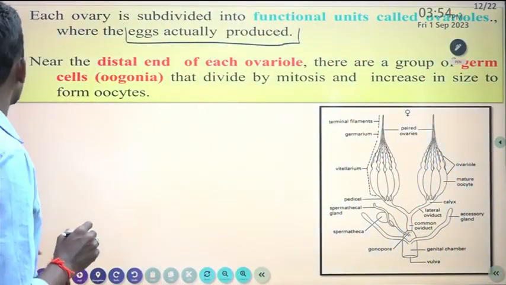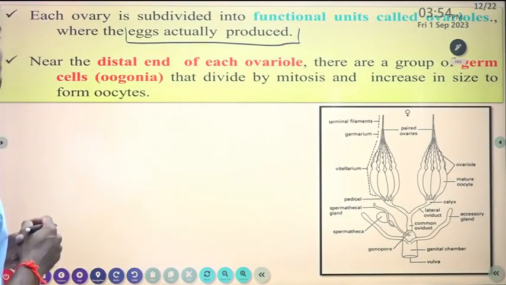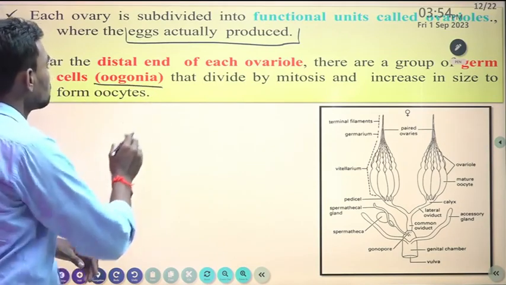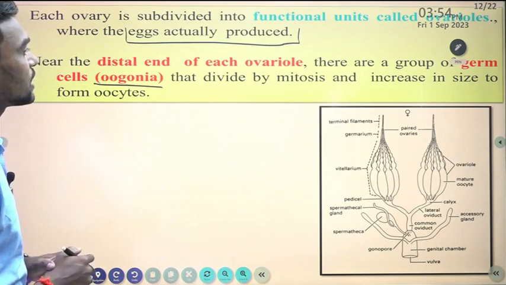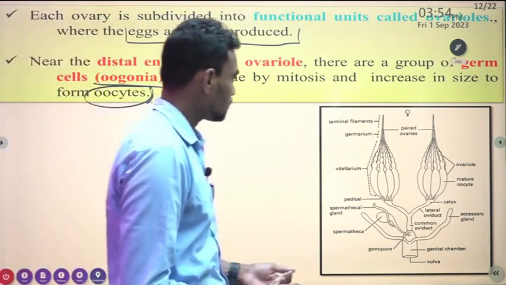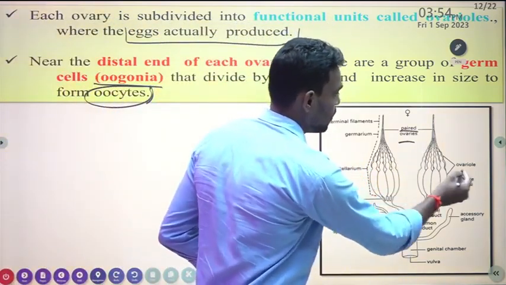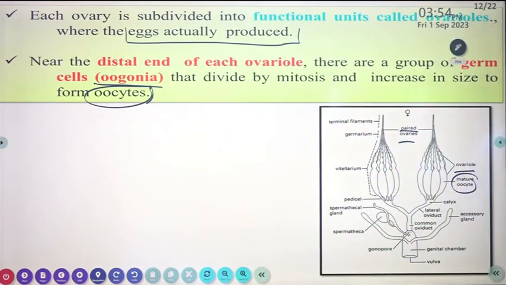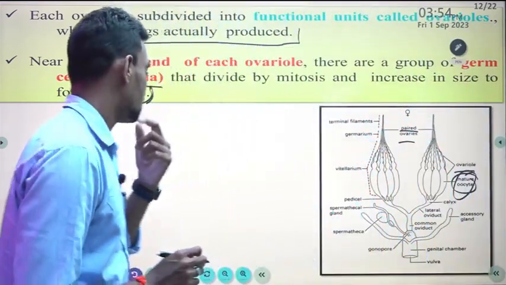Then near the distal end of each ovariole there is a group of germ cells, oogonia, which divide by mitosis and increase in size to form oocytes. Germarium, pair of ovary, an ovariole, mature oocytes. So if you see the distal end of each ovariole, there is a group of germ cells, oogonia, that divide by mitosis and increase in size to form oocytes. So oocytes play a major role in the female system.